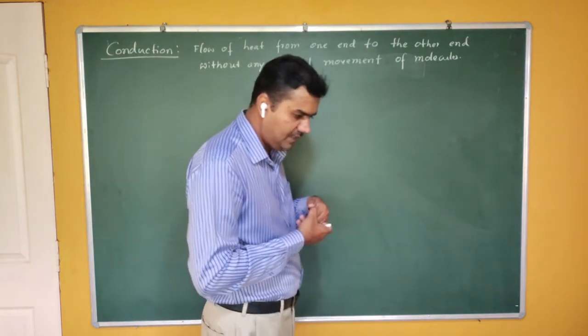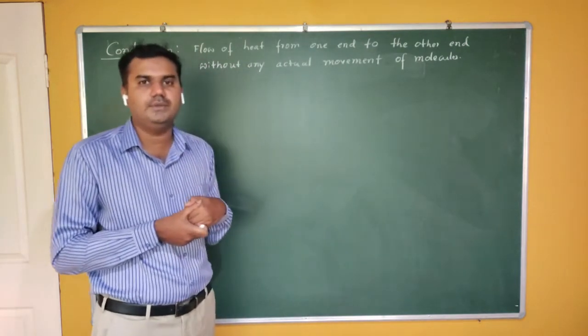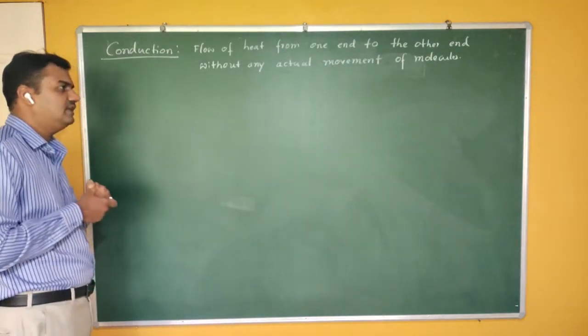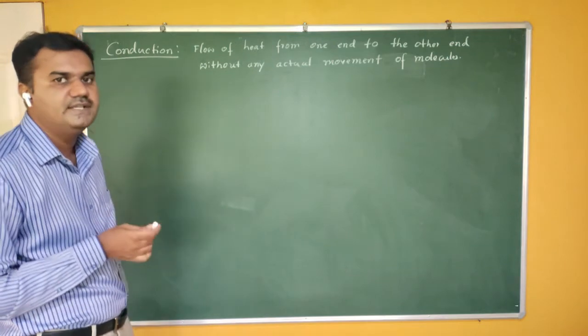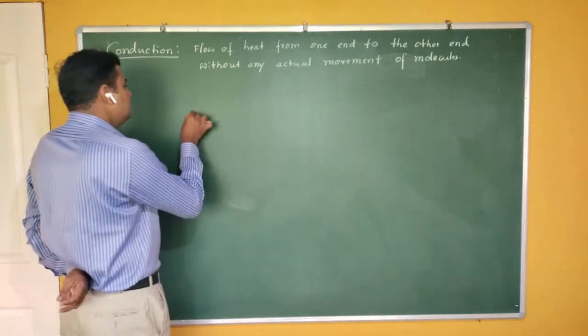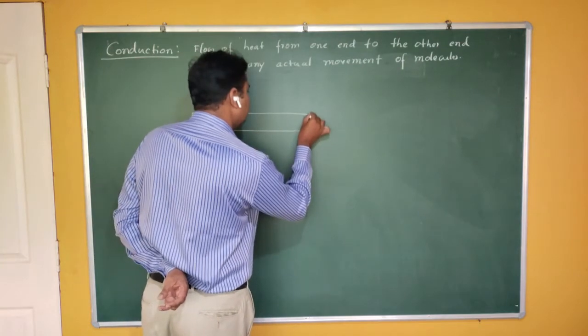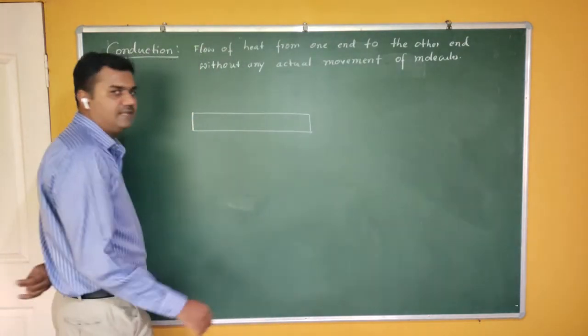Okay, first we observe the variable state, and after some time we are going to get this steady state. So first let me say what is meant by variable state and steady state. Conduction takes place in the case of solids. Let me take a metallic rod.